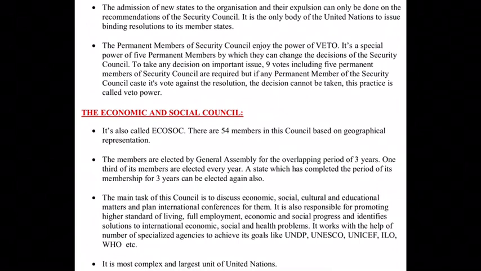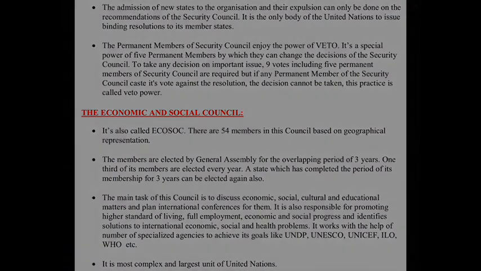The number of members is also more over here, and they try to find solutions to many problems which cover social, economic, educational, and health issues. So many issues are covered under one system only. That is why it is the largest and most complex unit of the United Nations.